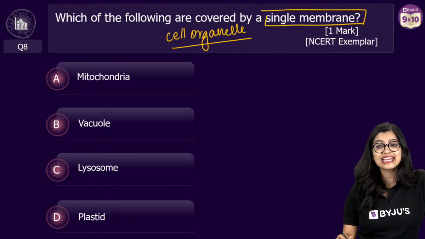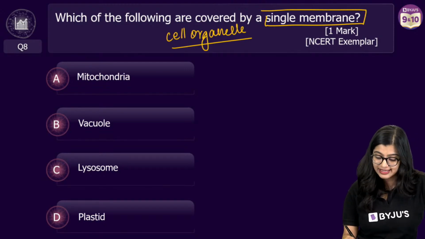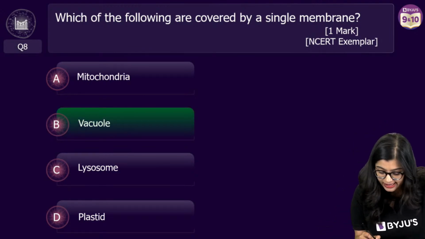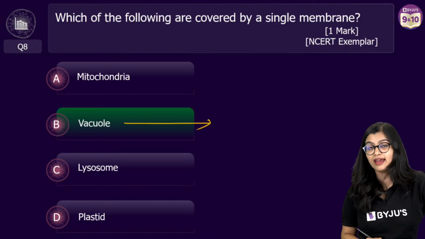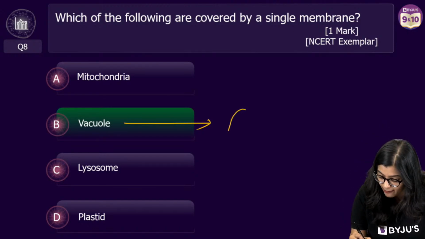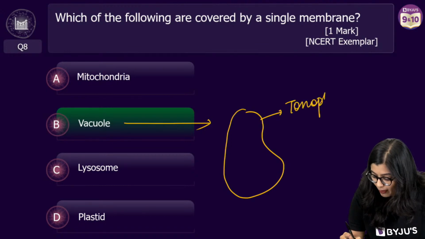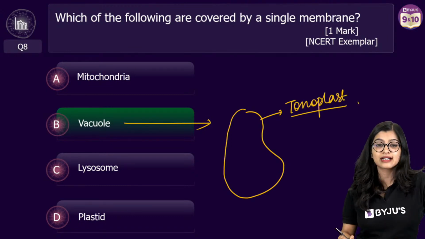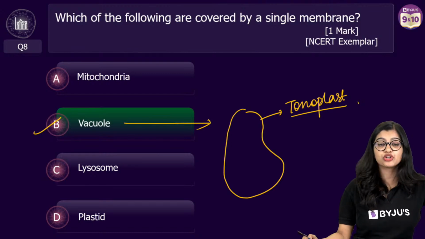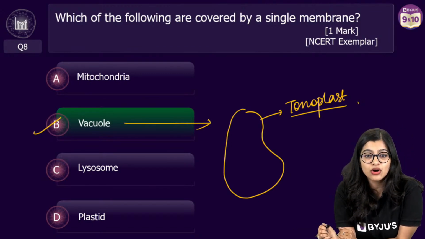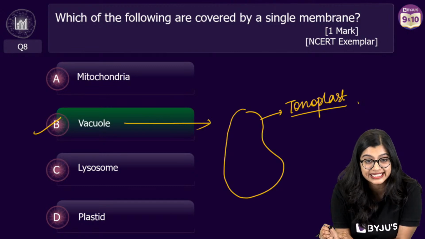So in this case, the lysosome that is there is not a lysosome, but a vacuole. We see that the vacuole is covered by a single membrane structure, which we call tonoplast. So the correct answer here is option B, vacuole. All right, very good, all of you. Some of you who were a little confused, I hope now you are clear.